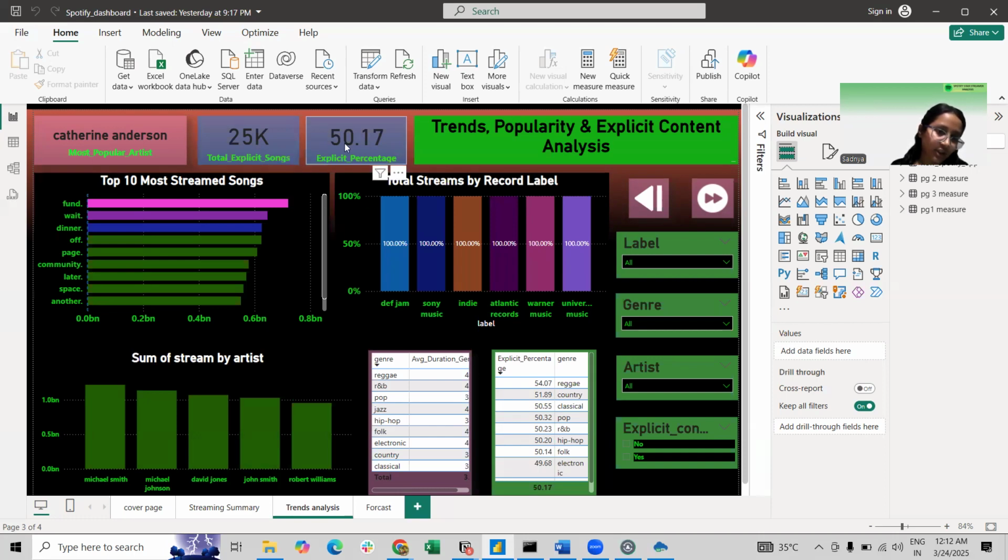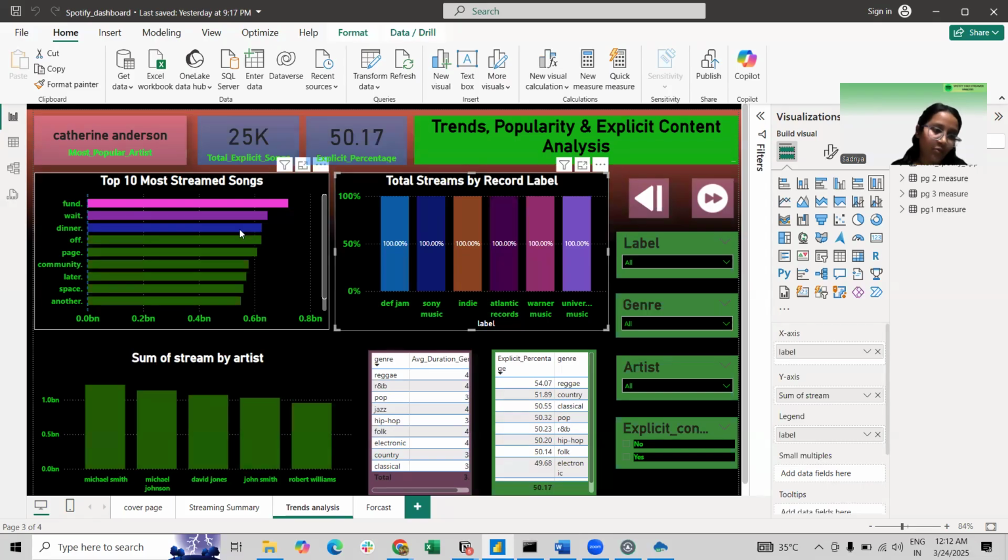Explicit content percentage is 50.17%, which is half of the songs in the data set. Top 10, the top 10 most streamed songs. Here I have used colorful colors in the bar representation to ensure that the Spotify app itself contains colors, except green and black. So that's why I use the color representation here.